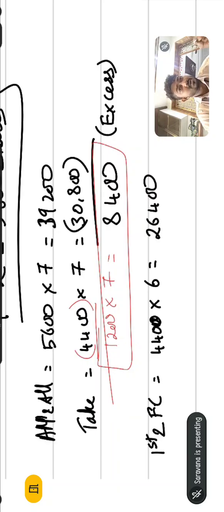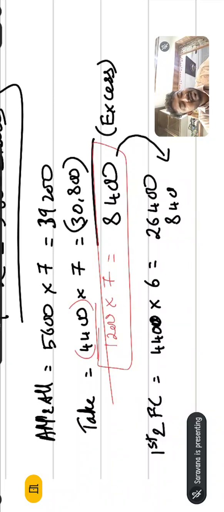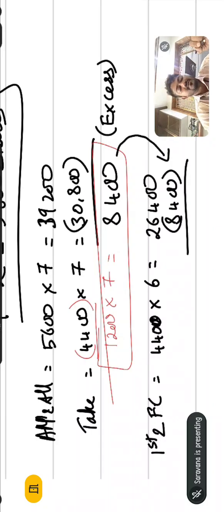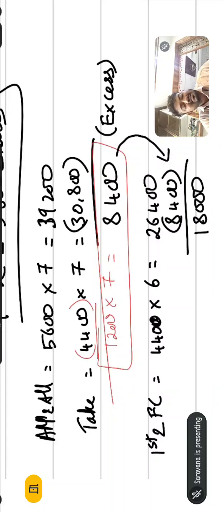26,400 rupees. In which how much excess amount does the company already hold? 8,400. So if you subtract 8,400 from 26,400, which is 18,000, the company needs to receive this in its bank account. But did the company receive it? No. So this money is calls in arrears.